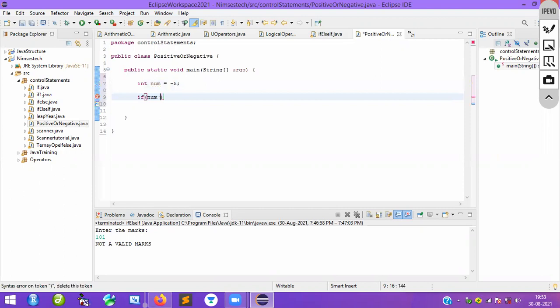So we have a variable num. If num is less than 0, yes or not? If the number is less than 0, we will say that it is a negative number. Yes or not, guys? If the number is less than 0, I will call this number a negative number. Okay, that is fine.